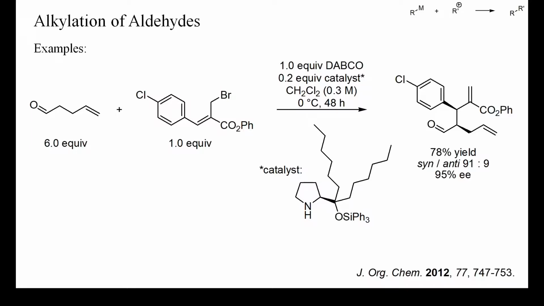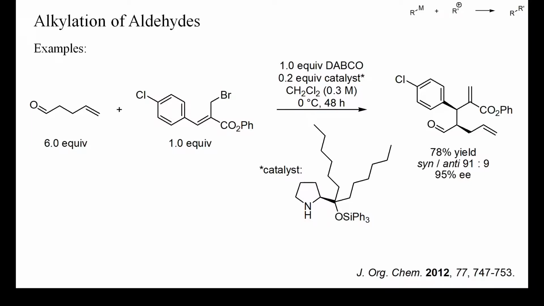However, because the olefin was activated by an electron withdrawing group, I would rather classify this reaction as an enantioselective Michael addition followed by elimination of DABCO. Aldehydes undergo Michael additions readily, and it is often difficult to prevent multiple alkylations if these are possible, as in the example on this slide.